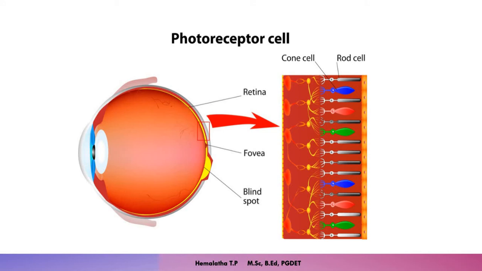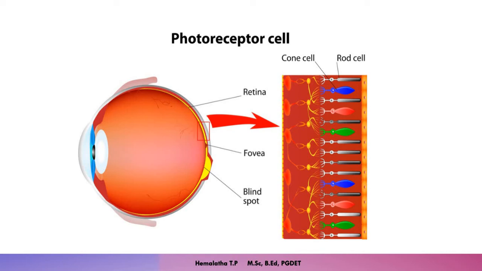Whether it is morning or night, irrespective of the time, if the light is dim, the rod cells will be active. If the light is bright, the cone cells will be active. Why do you think soon after coming out of the dark room, your eyes will take a little bit of time to adjust to the bright light and you cannot see things suddenly?